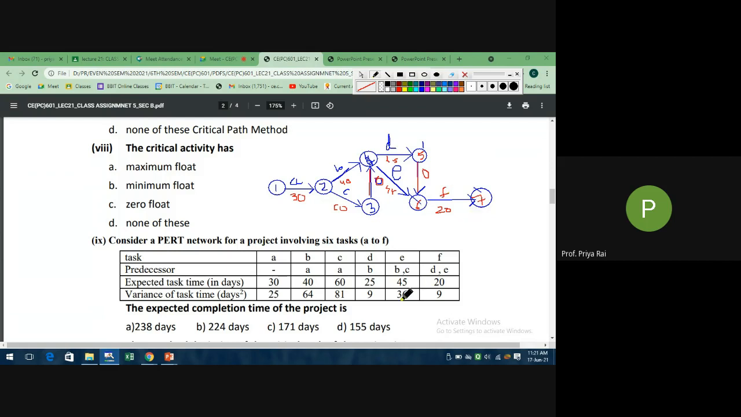Now tell me what is the completion period? Or we can say what is the expected completion time? Ma'am, 64 days. 64 is not here. Oh no, sorry ma'am. See, for the project completion period, you need to find E values, right? You need to find E values.